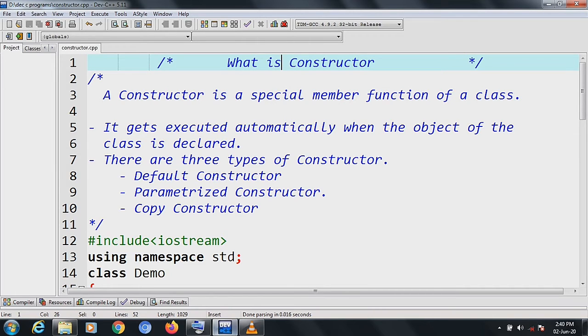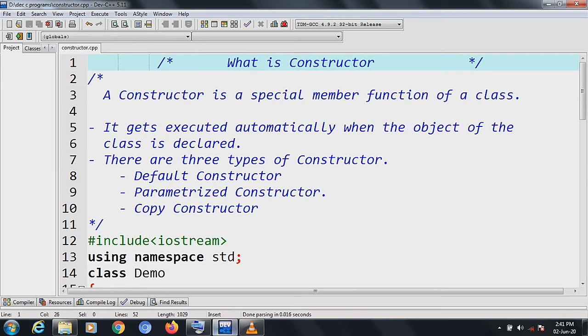There are two reasons that make a constructor a special member function. First, the name of the constructor is the same as the class. Whatever the name of the class, a constructor must have the same name. Second, you need not call the constructor every time. The constructor gets executed automatically when an object of the class is declared. Unlike normal member functions, constructors need not be called every time.